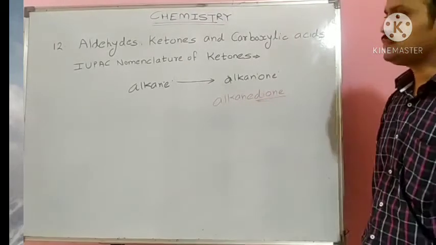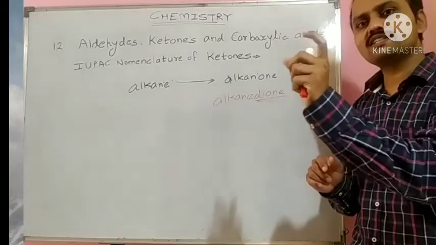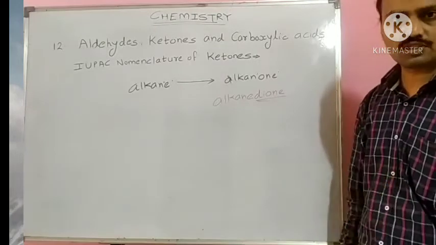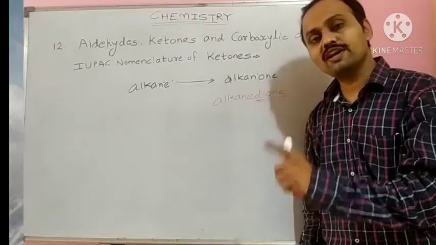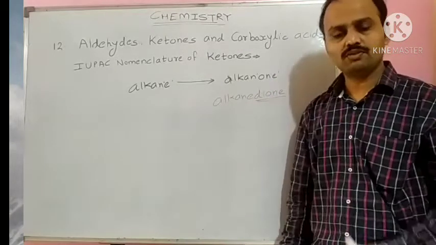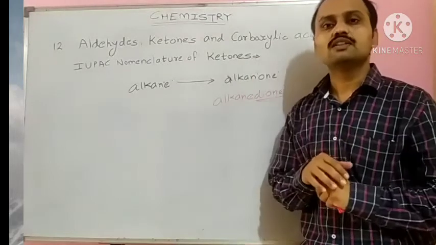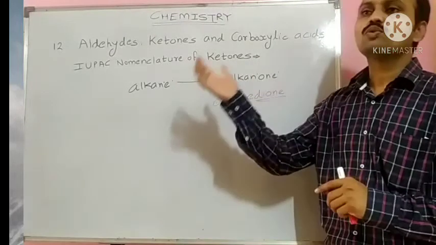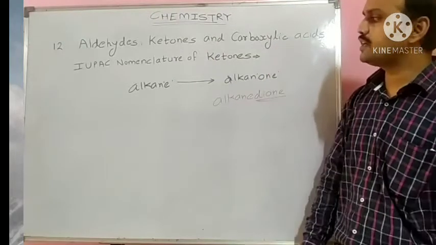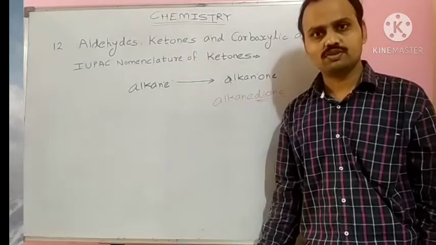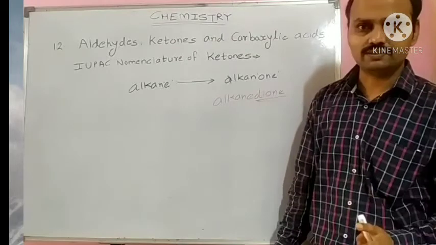Sometimes two different functional groups are present in the same structure. At that time, the highest priority group gets the lowest number. I will repeat: when two functional groups are present in the same structure, the highest priority group will get the lowest number. In substituted aromatic compounds, the same rule is applied.